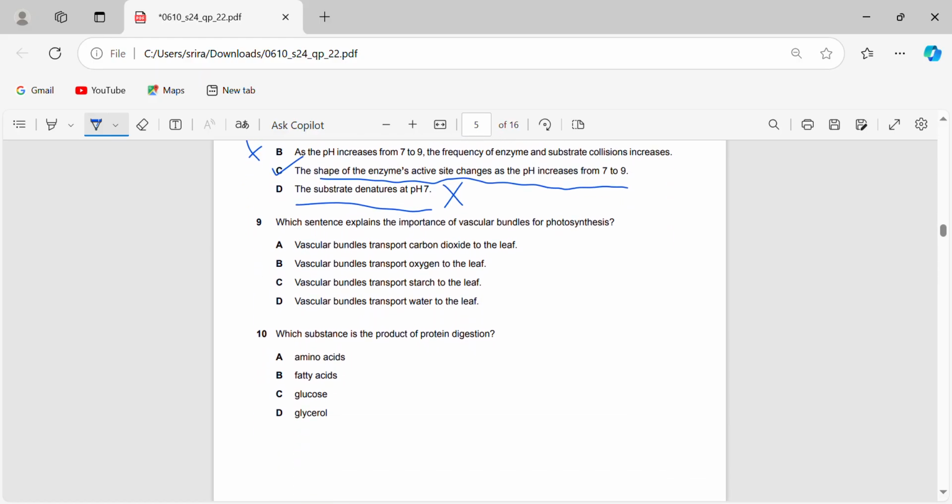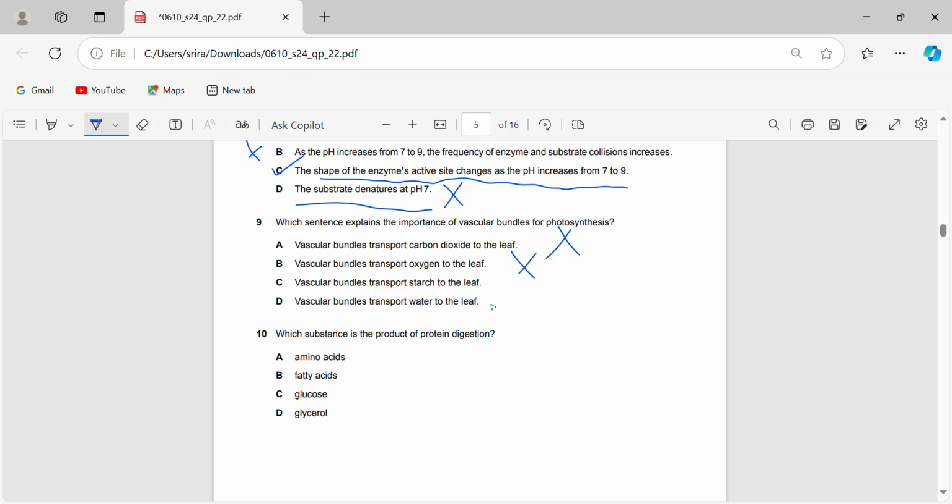Let's keep moving on. Which sentence explains the importance of vascular bundles for photosynthesis? Firstly, vascular bundles transport carbon dioxide to the leaf. That is not true. That is done by stomata. Vascular bundles are phloem and xylem together. Phloem transports substances such as sucrose or amino acids and other such assimilates, whereas xylem transports dissolved minerals and water. So those are the only things it will carry. They don't transport oxygen. Again, stomata will help with that. They do transport water to the leaf. That is true. And transport starch to the leaf? No, it doesn't transport starch.